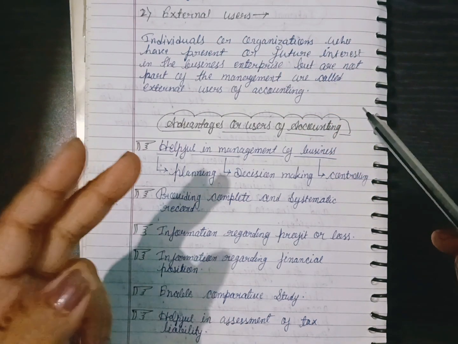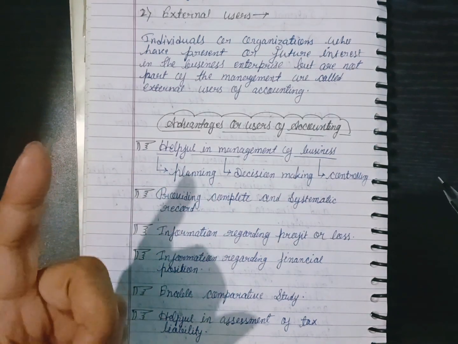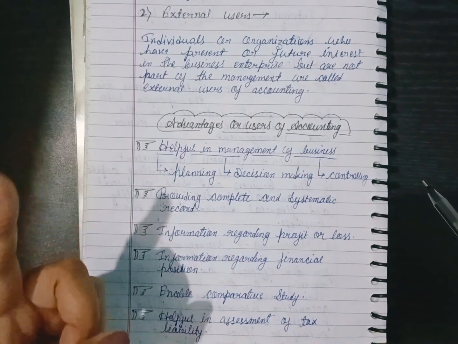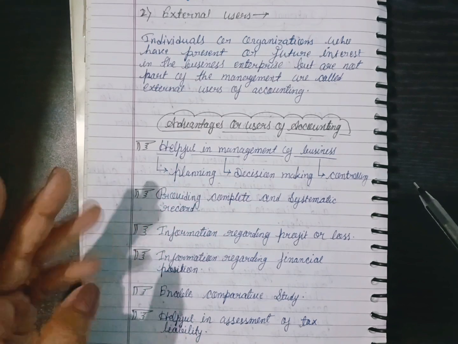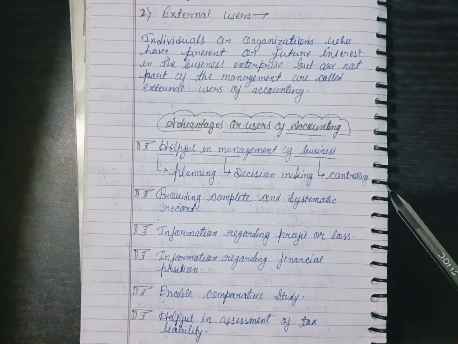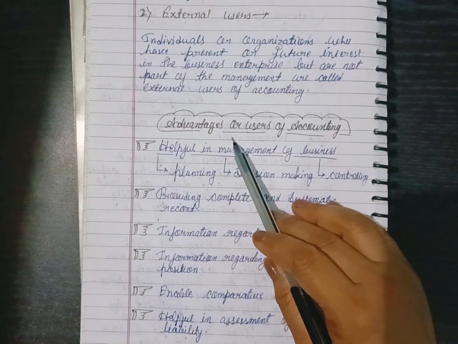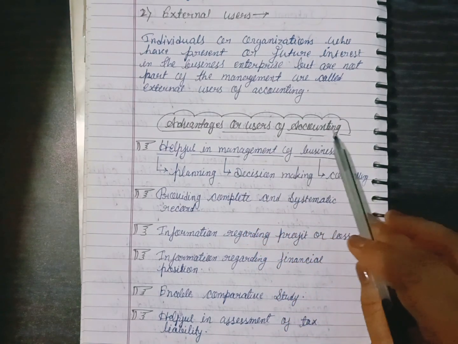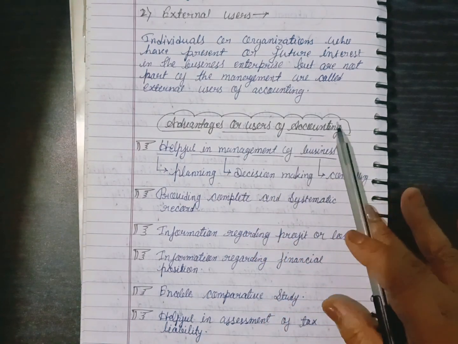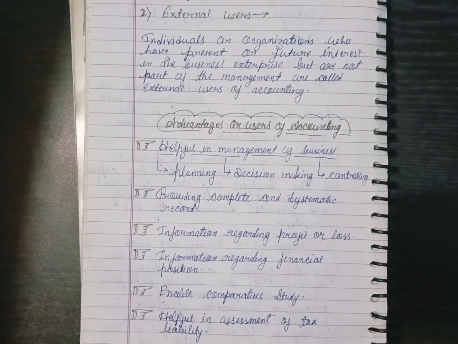So what are the users in accounting? So there are two types of users, internal and external. In internal there are two types. First is the owner and second is a management, and then second is types of user, that is external users. Now we must know what are the advantages or uses of accounting. Okay, what are the advantages, why we are using accounting, what the advantage we get from this.